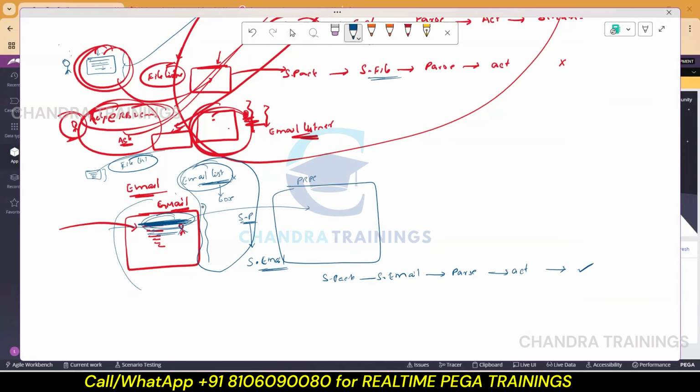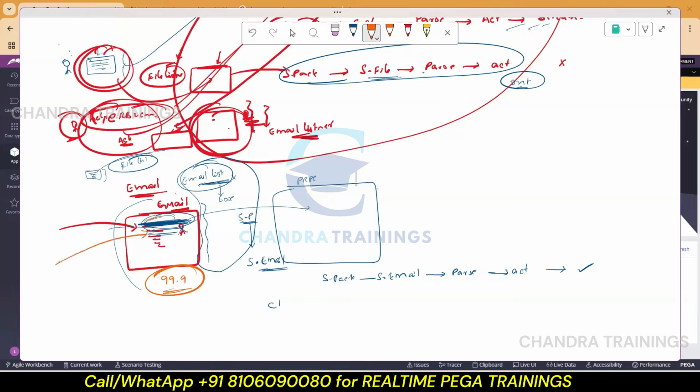Fine. So now what are all the rules to be created? Ultimately, one class. If we are working with a file listener or any kind of service, SOAP or REST, we created something like an integration class, right? Here also we'll have some kind of class to be maintained, depending upon what further processing will be decided. Maybe email triggering, 99.9% will be dealing with creating tickets, right? Or creating some kind of work object ID.